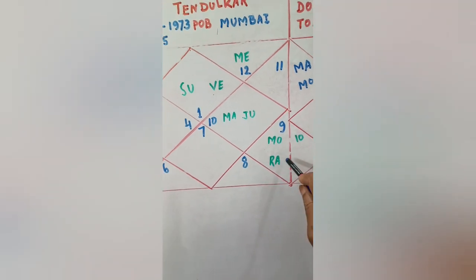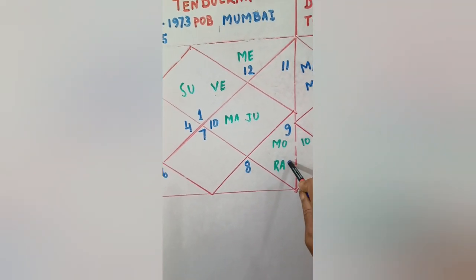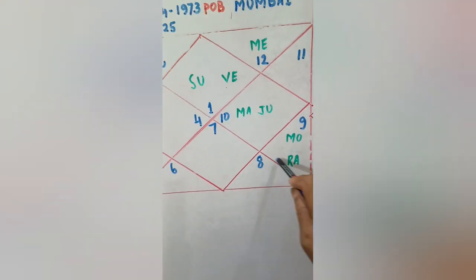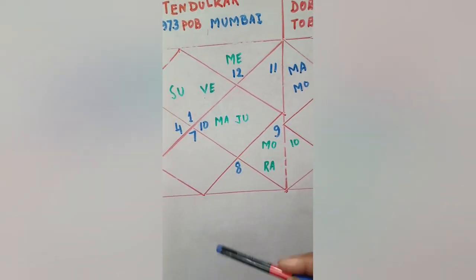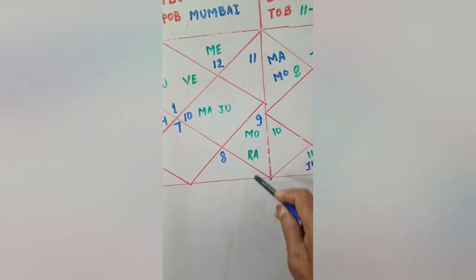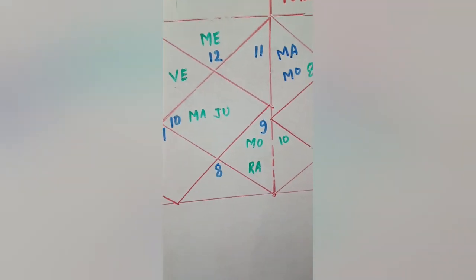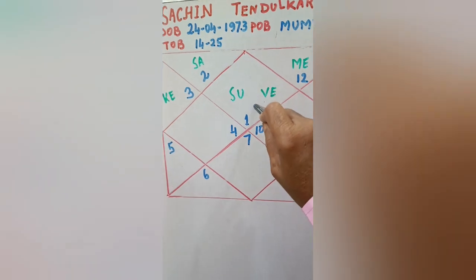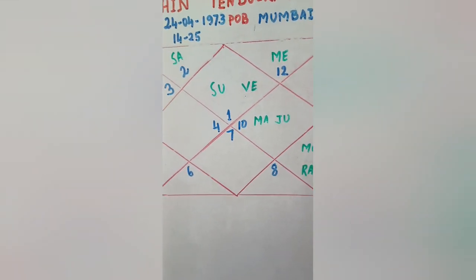Now in the 9th house of fortune with respect to Sun, Moon and Rahu are posited. Both are aspecting the 3rd house of creation. He is a creative player. With Moon and Rahu posited in the 9th house, this is the great Sun Kundali of Sachin Tendulkar.